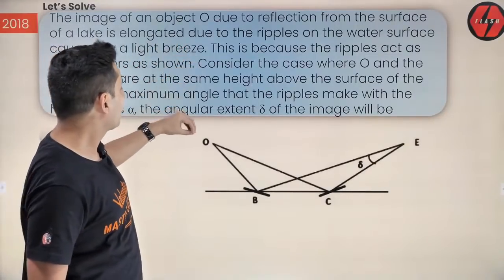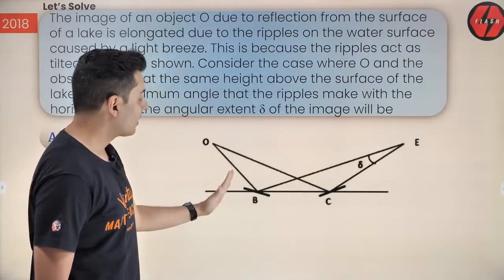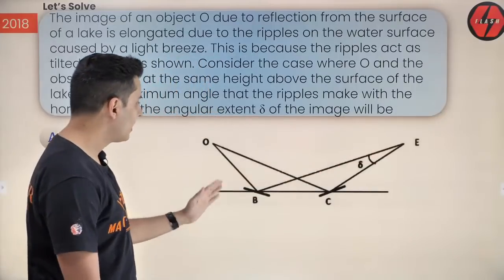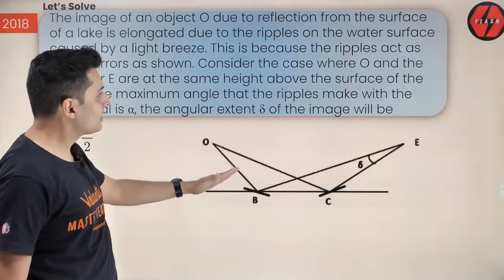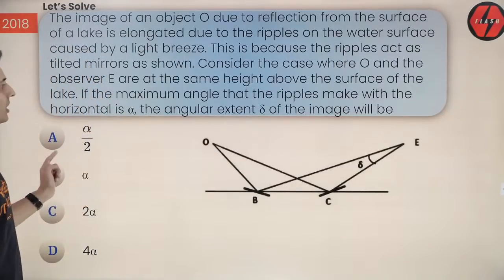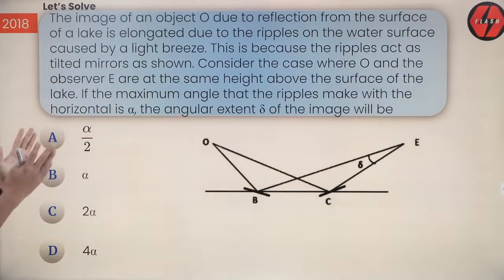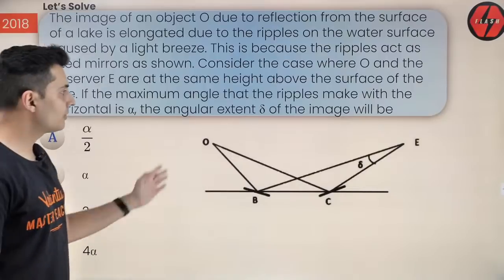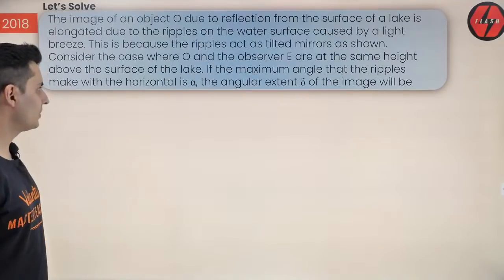An object, after reflection from some waves, enters the human eye, and the deflection is delta, and the ripples make a maximum angle of alpha. So the question is, what is that delta? What is the extent of angular deviation of that image? Very crazy question. So let's see how to solve this question.